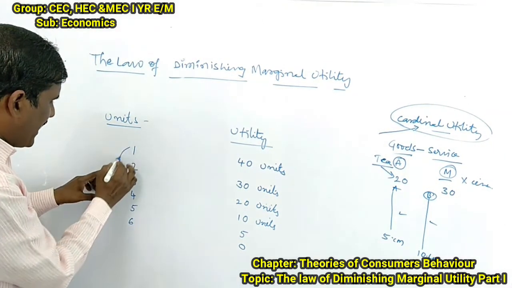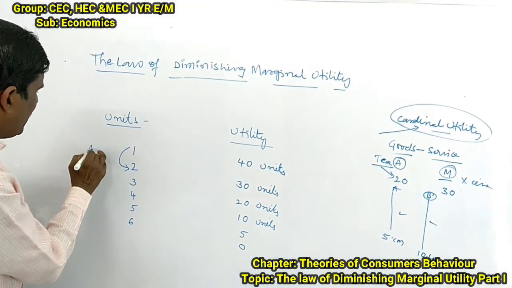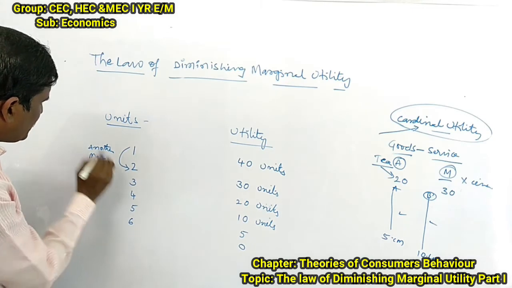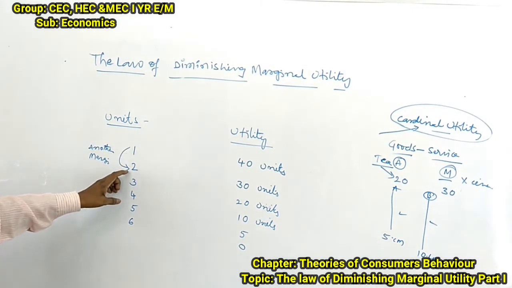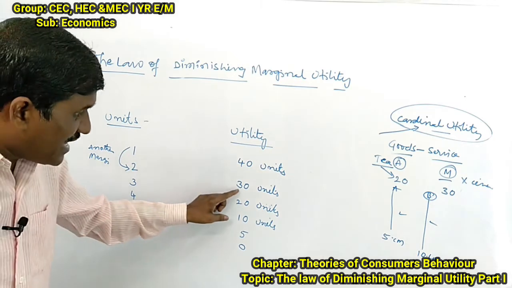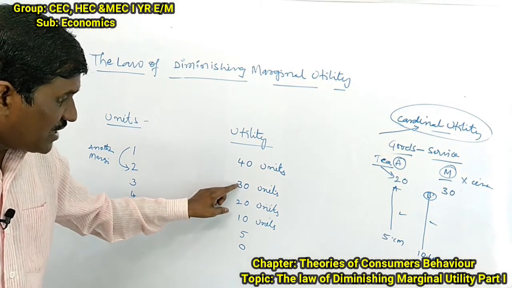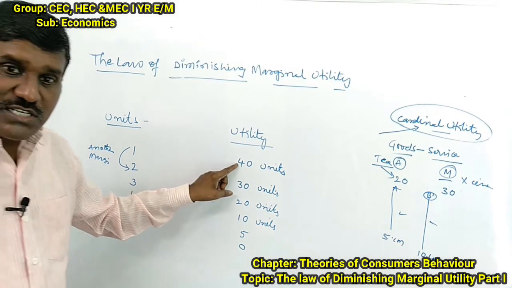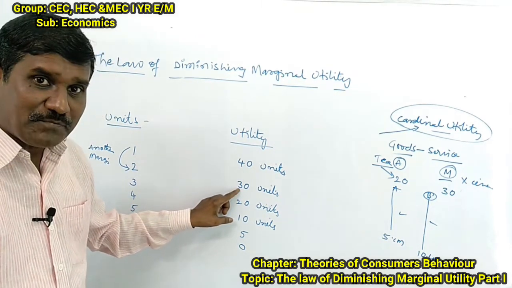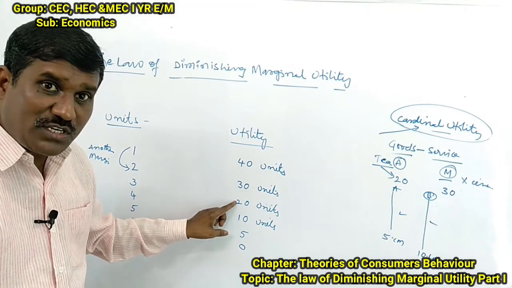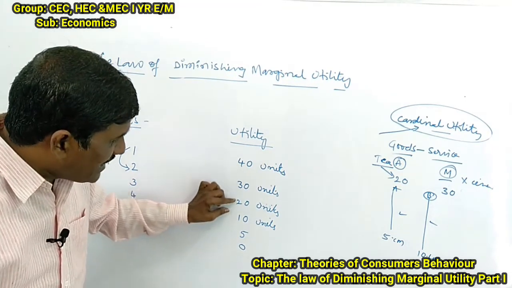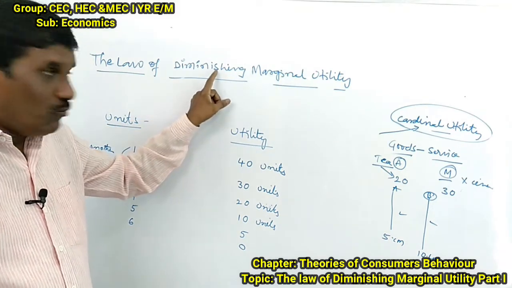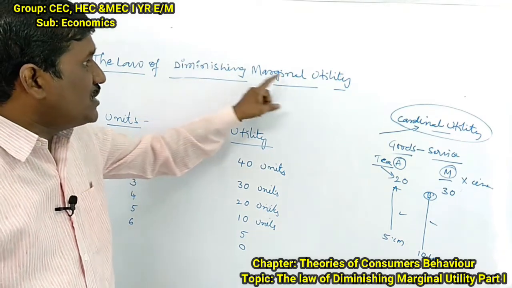When we take another one, the additional one is called marginal. The marginal good or service will give us marginal satisfaction. What is the marginal satisfaction? 30. The first gives 40, the second gives 30, and the next marginal is 20. So the marginal satisfaction goes on decreasing. Diminishing. Marginal utility is diminishing.